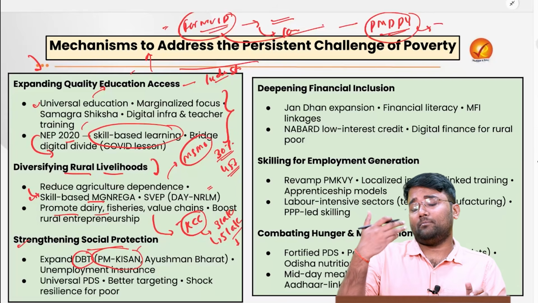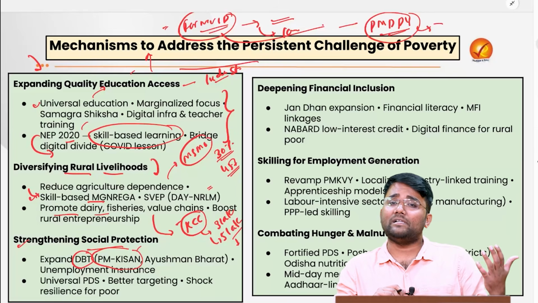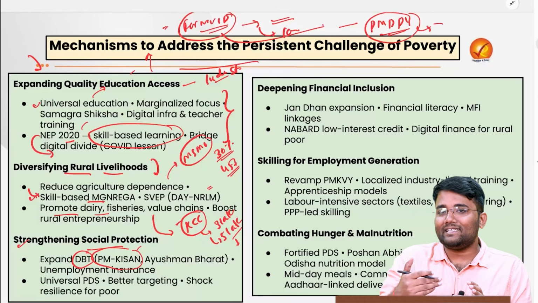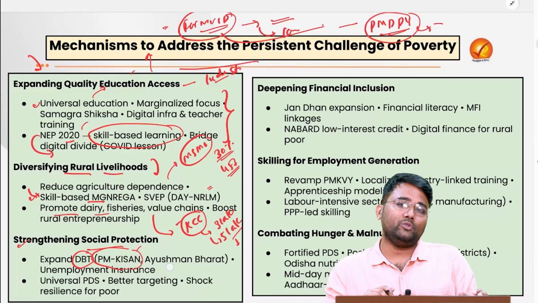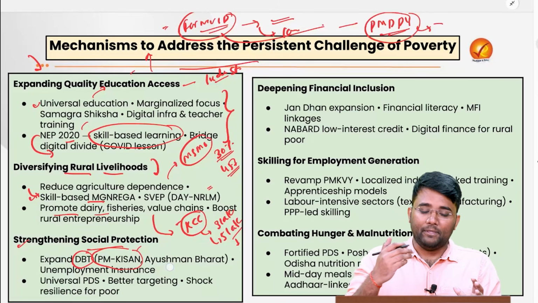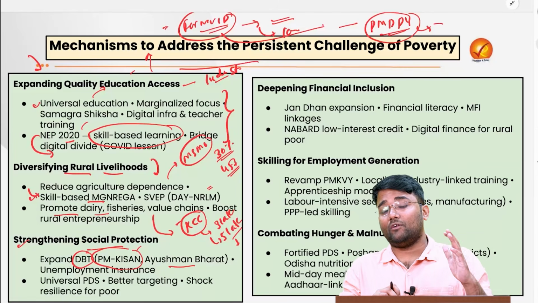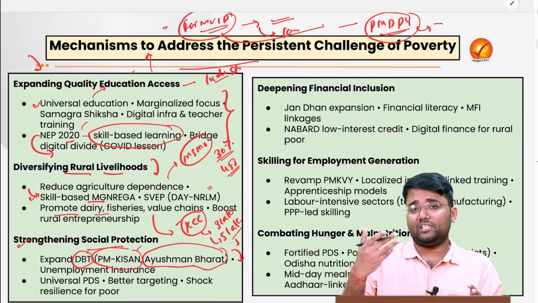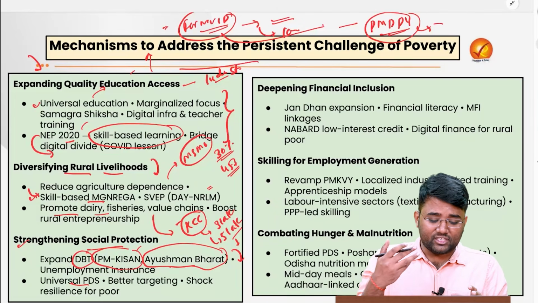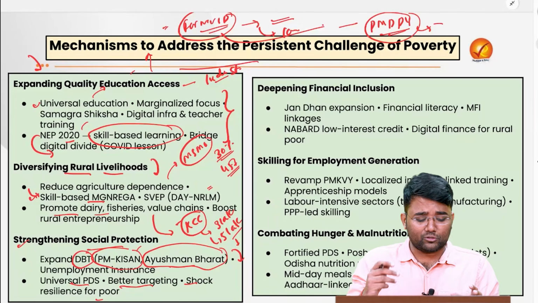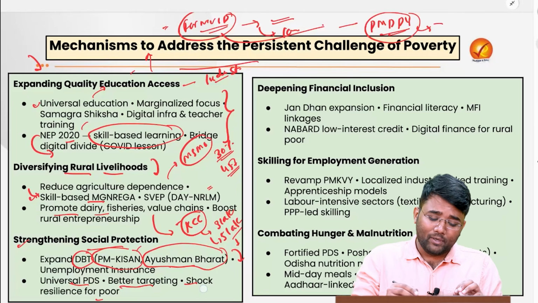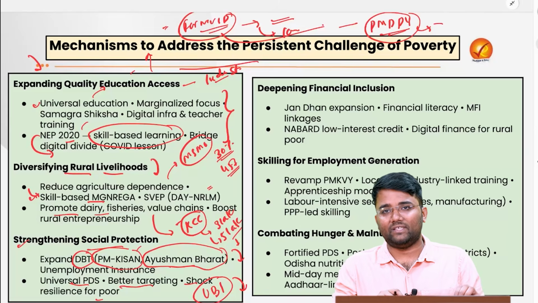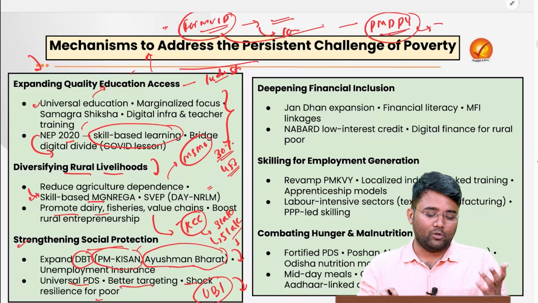Plus the Atmanirbhar Bharat on pulses to make India self-sufficient in pulses, which is one of the important foods used as a protein source by the poor. So all these are recent measures that the government is taking to address the nutritional needs of the people. Plus the Ayushman Bharat scheme, one of the world's largest schemes, is providing health facilities, especially for tertiary care. Then the universal public distribution system, with better targeting. We can also provide shock resilience for the poor. Plus the universal basic income, an idea floated by the Economic Survey of 2017, can be food for thought that can also be expanded.